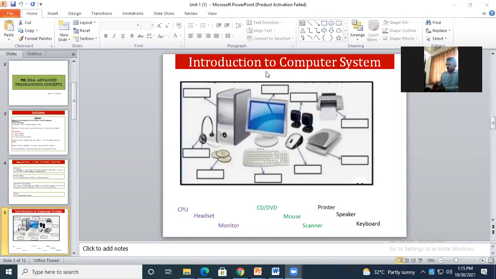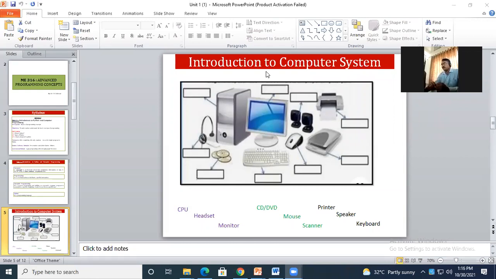I use the term labeled because there are two definitions in computer science, in computer fundamentals. Those two definitions are of data and information. I will repeat: the definitions are related to data and information.